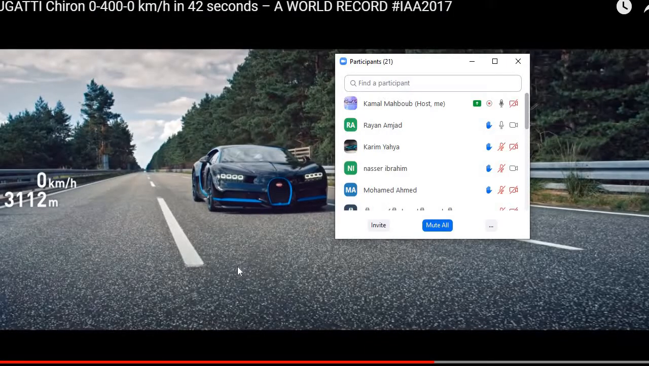3,112 meters after 35 or after 40 seconds this car can move for 3,112 meters. Amazing, amazing. Do you know 3,000? So fast. 3,000 means more than 3 kilometers. Okay, that is the answer, guys. Now let me ask you another question.